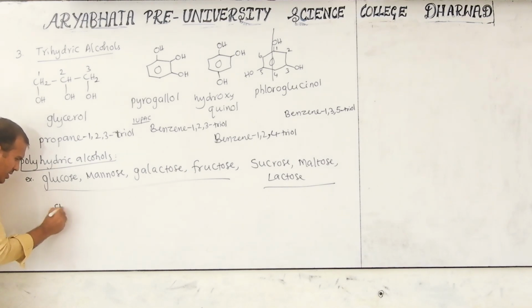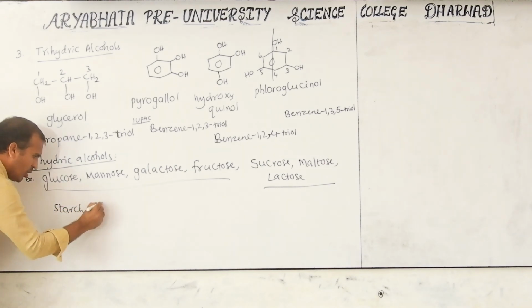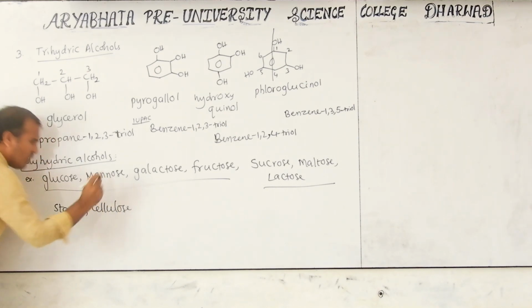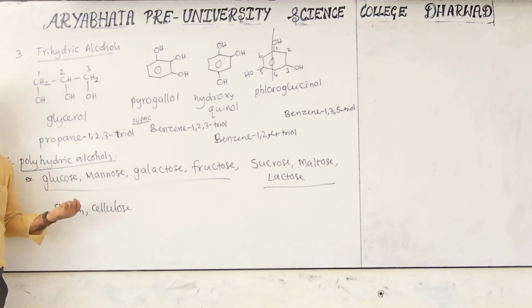That is called starch, cellulose. All these have a large number of hydroxy groups. If you want one example, that is glucose.